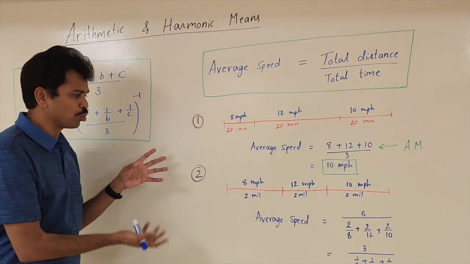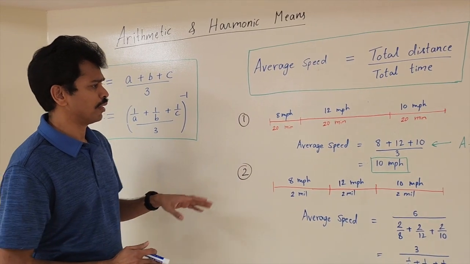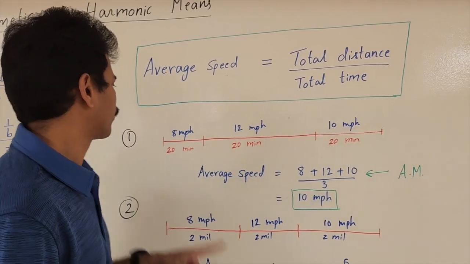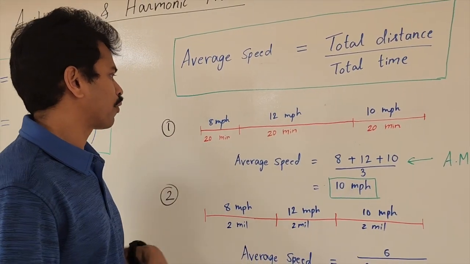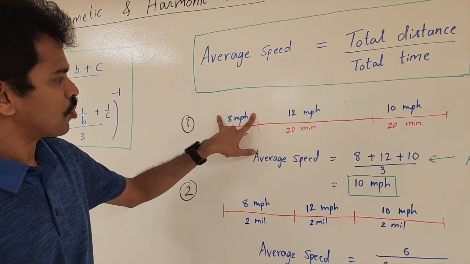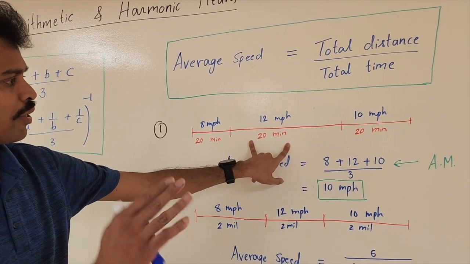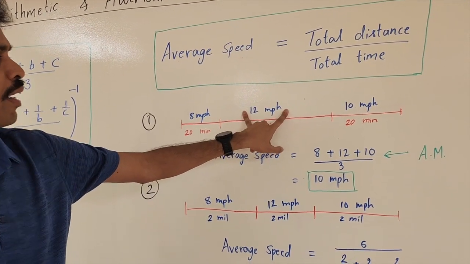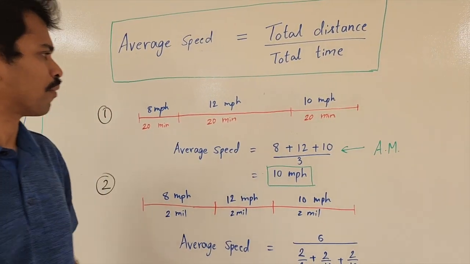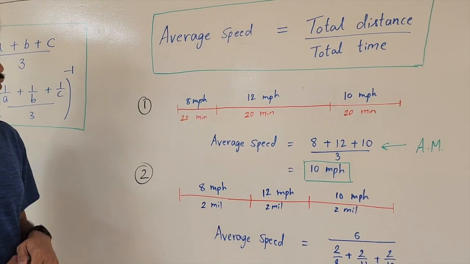Now I'm going to consider two different problems, both related to average speed. First one, imagine you are going on a run, a long run, a 1 hour run. So the first 20 minutes you start off slow at 8 mph, and then in the next leg, the next 20 minutes you run at your full speed, 12 mph, and in the last leg, 20 minutes, you slow down to 10 miles per hour. So this is how typically runners pace their run. What is the average speed?